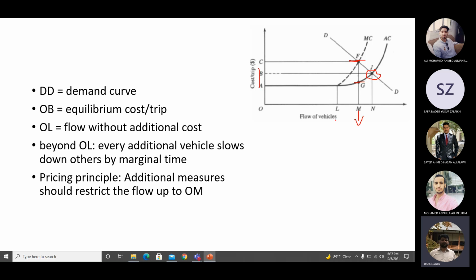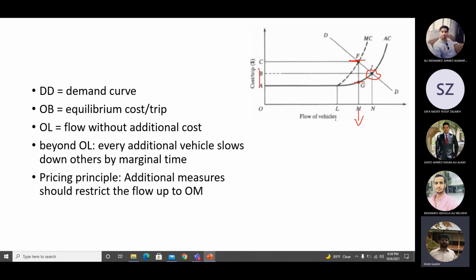So when I am doing congestion pricing, what is congestion pricing? Let me explain it. In congestion pricing, you will set up a toll booth, a barrier or a check post on the road or the area which is congested, and any vehicle entering that area will pay a fee for using that road during the congested time.